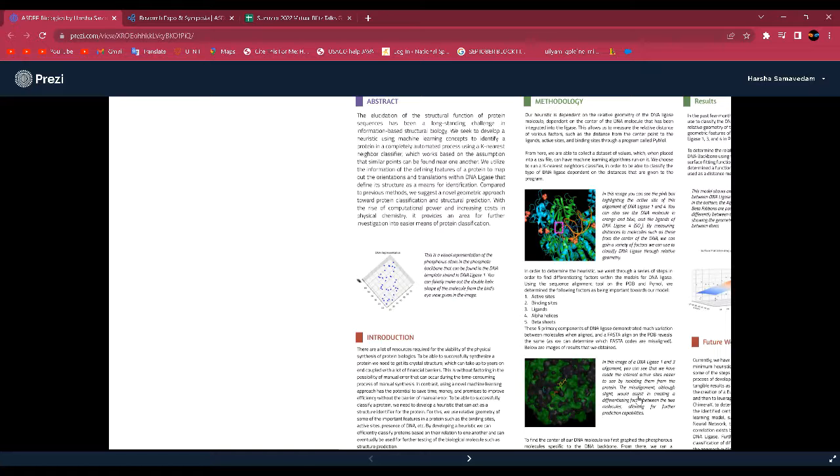To be able to successfully classify a protein, we need to develop a heuristic that can act as a structural identifier for the protein. For this, we use the relative geometry of some important features in a protein, such as binding sites, active sites, the presence of DNA, etc. By developing a heuristic, we can efficiently classify proteins based on their relations to one another, and it can eventually be used for further testing of the biological molecules and structural prediction.